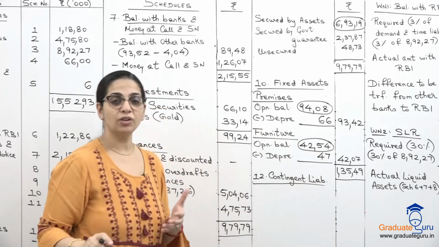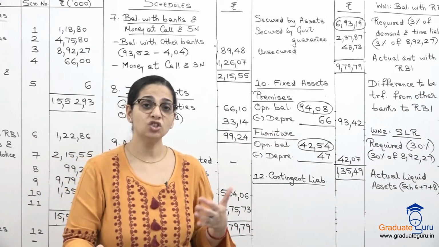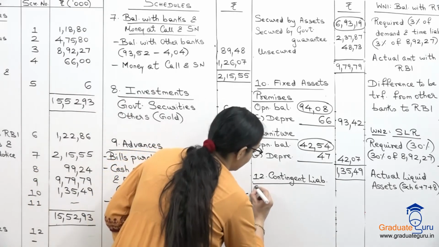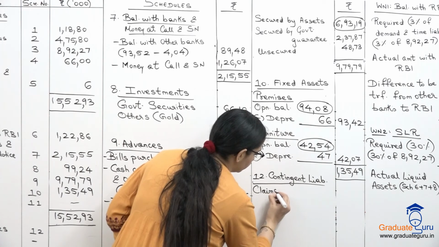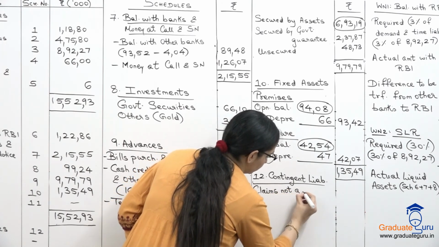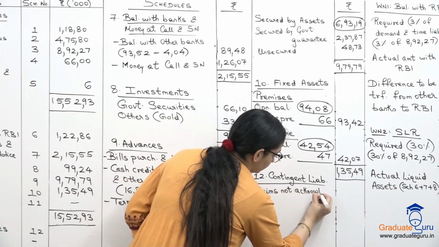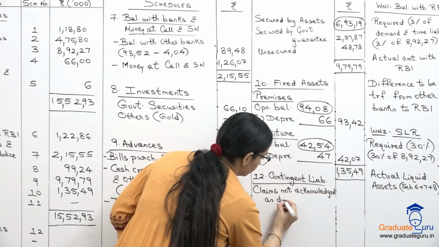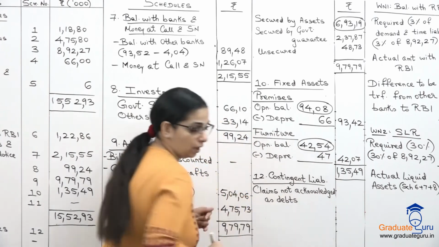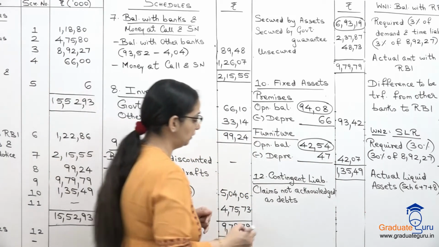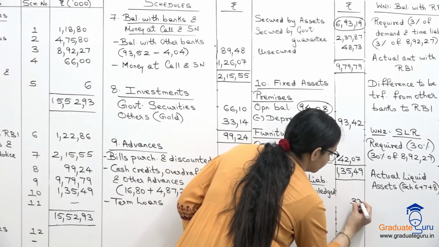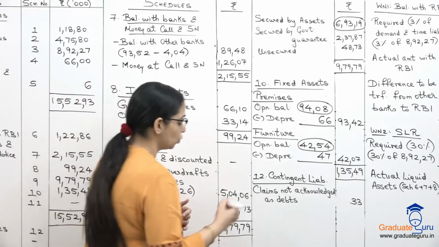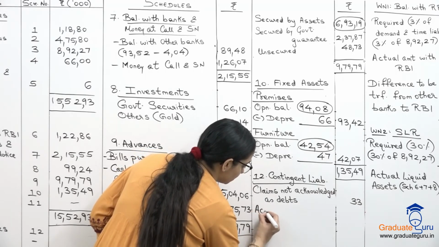So we have a list given in contingent liabilities which is in adjustments. So first we have claims which are not acknowledged as debts. And the amount for that is 33. And then we have advances and acceptances and endorsements.